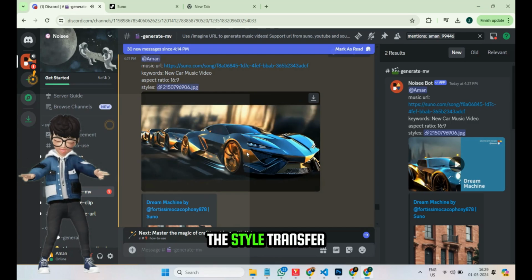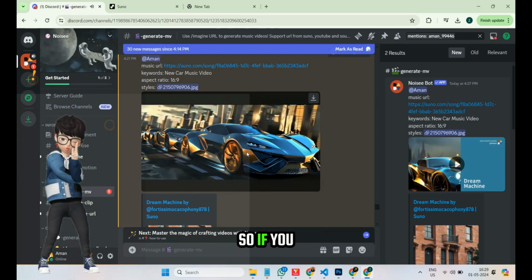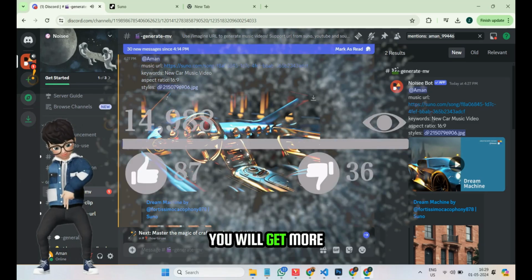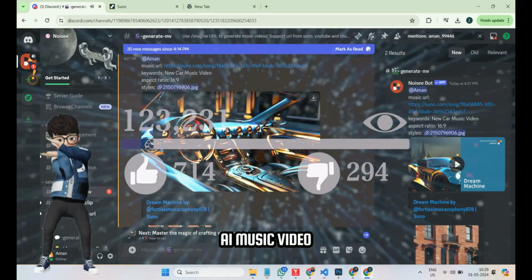You can see the style transfer in the music video. So, if you create such AI music videos instead of just creating AI songs, you will get more views, and your AI music video will go viral.